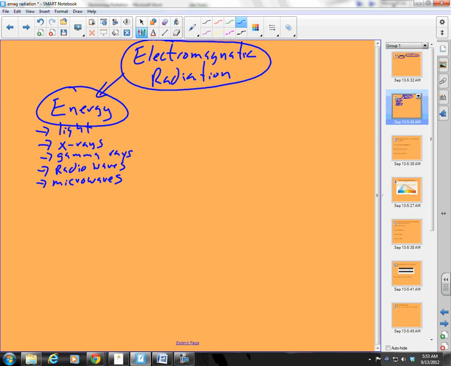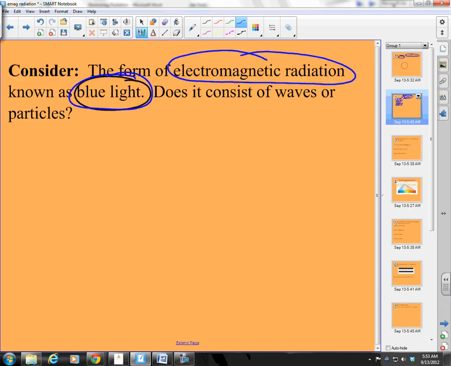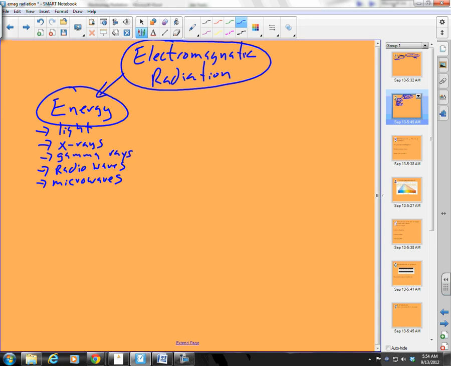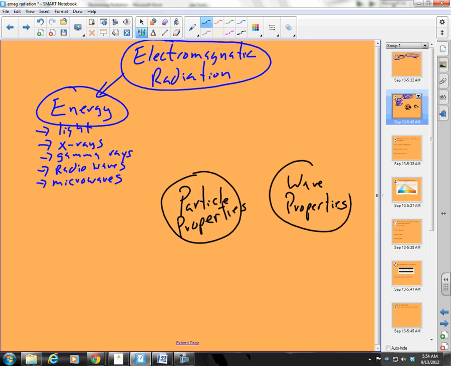Good. Now, the question was what? Let's go back here. I think I'm forgetting already. Oh, look at it. We want to know if this is a wave or a particle. Well, let's ask ourselves this question, and we might want to leave a little space here. They have particle properties and wave properties. Probably should have spread these out a little more to give us some more space.